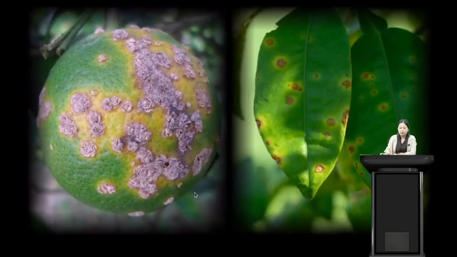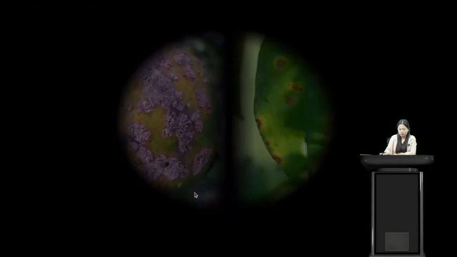Then you will see these structures in lemon, orange, correct? So this disease is known as citrus canker. This disease is caused by bacteria. You will see these structures in fruits and in leaves. So these are some of the diseases caused by microbes in plants and animals.